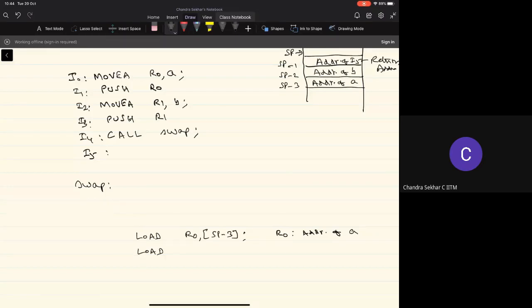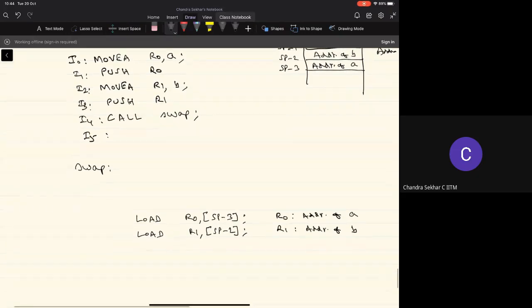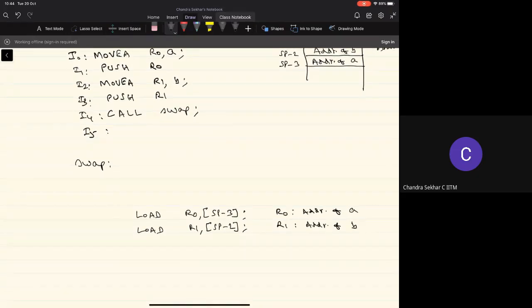Then I get the address of B into another register. Now what is it I want to do? Once I get the addresses of A and B, now I have to swap the values of A and B. So for that, I'll use some temporary locations. Okay, we'll come back to that quickly.